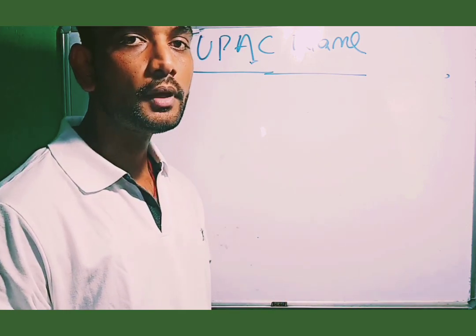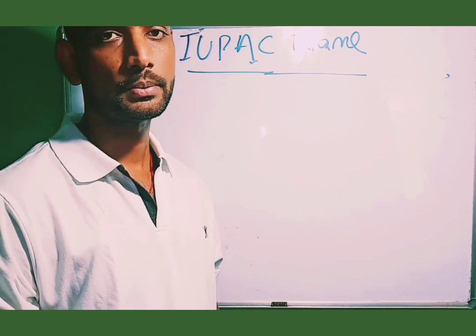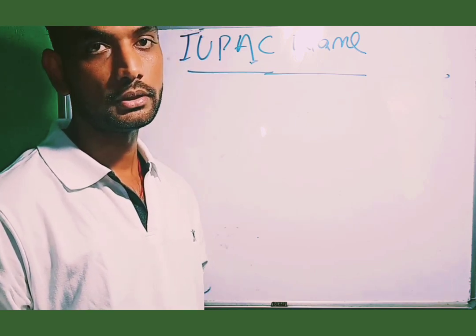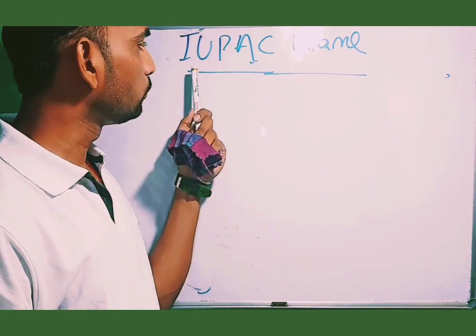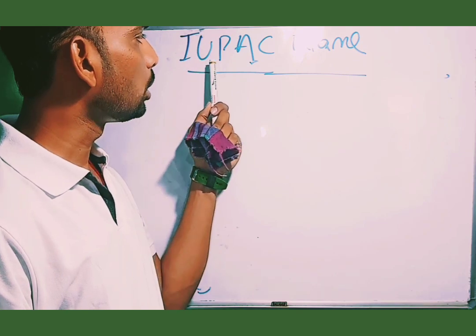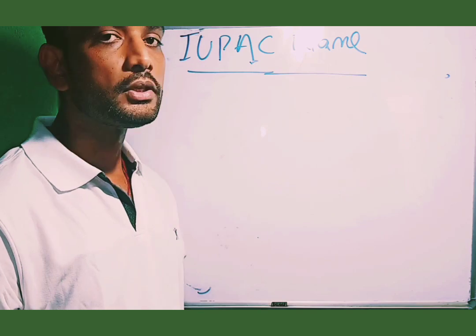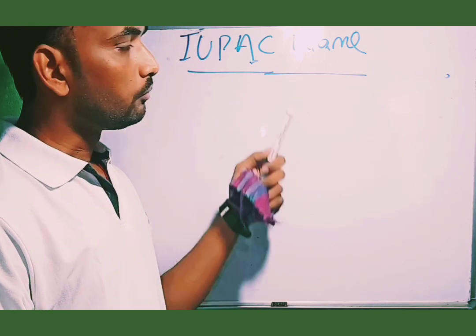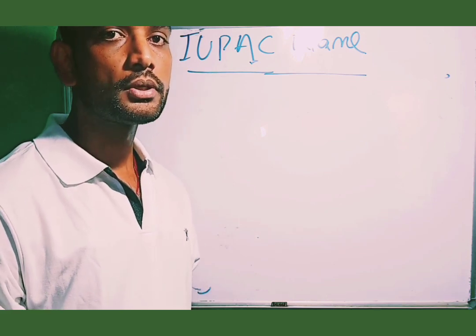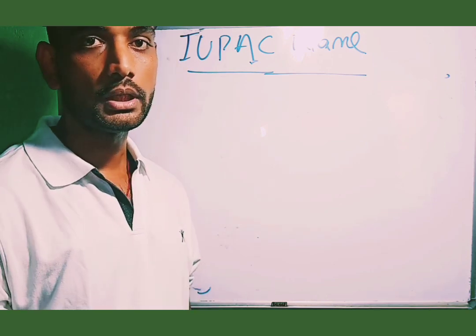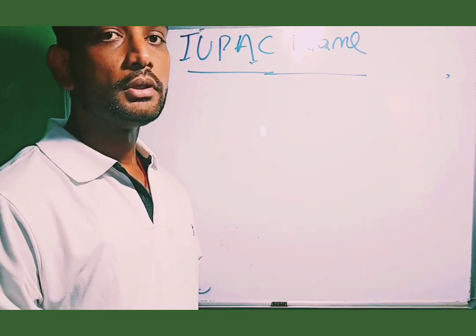Today, I have to discuss the concept of IUPAC names for the complex compounds. You already know that the IUPAC full form is International Union of Pure and Applied Chemistry. That is the international union which will provide the names of some new organic or inorganic compounds or some complex compounds. Whether a new element is discovered, it is also named by the IUPAC system.